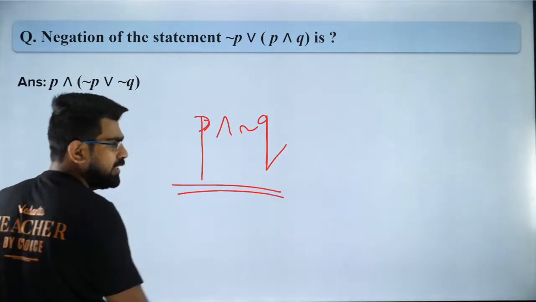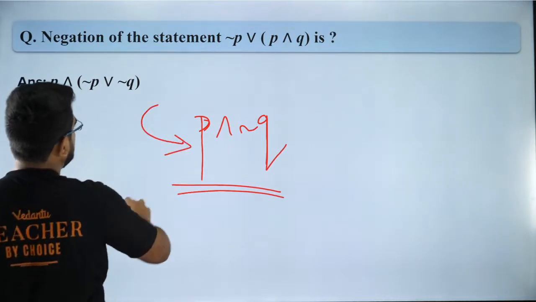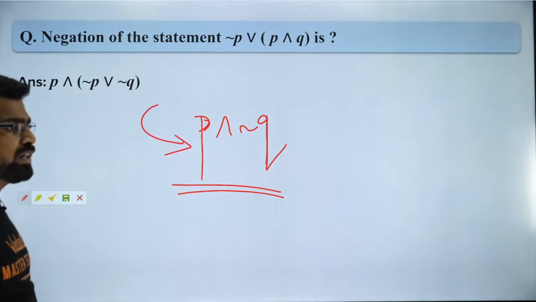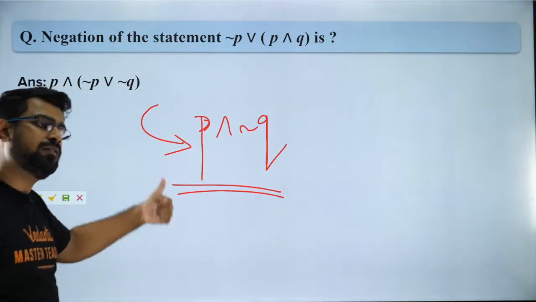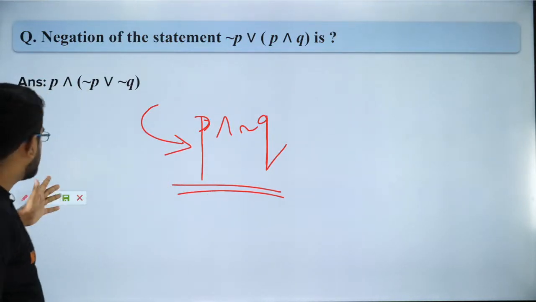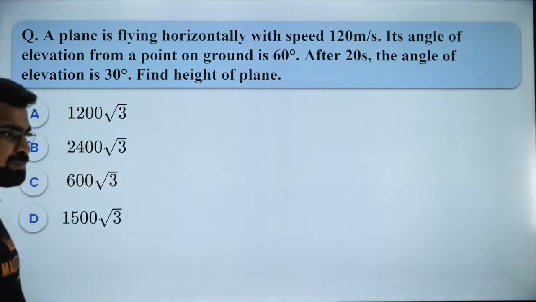Is that correct, Wahi? This is the answer you got? So this is the correct way to do it. It should be P and negation Q. Is that correct? Very good, Wahi. I hope you understood it. Now let's move forward. It is just simple simplification.